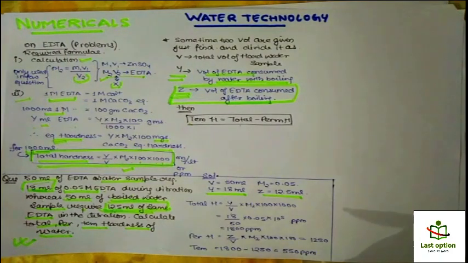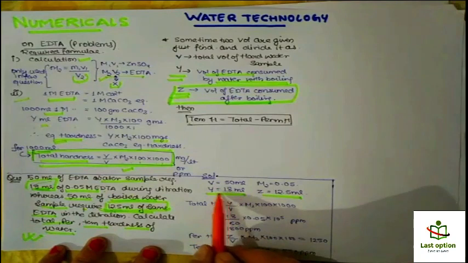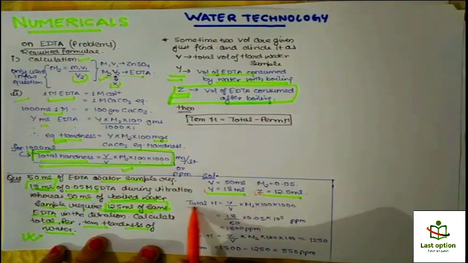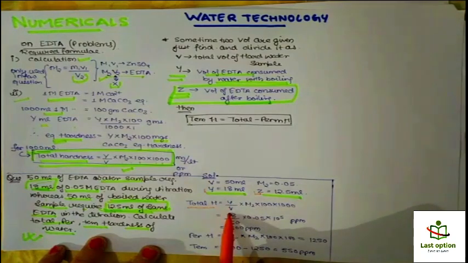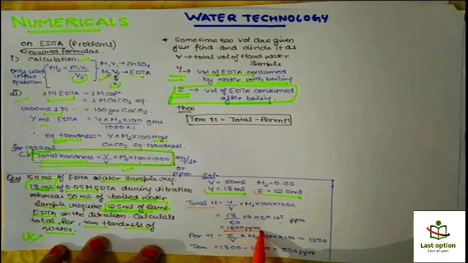I hope you have tried this. See, here we are given Y equals 18 and Z equals 12.5. So total hardness is equal to what? Y upon V into M2 into 100 into 1000. The same formula I am using. Y is 18 upon 50 into 0.05 into 10 raised to power 5 ppm. That comes out to be 1800 ppm.